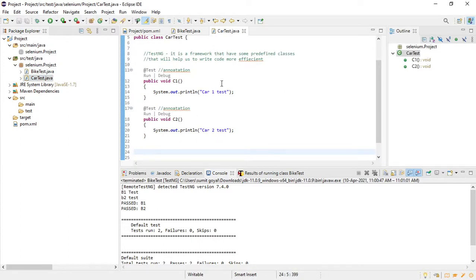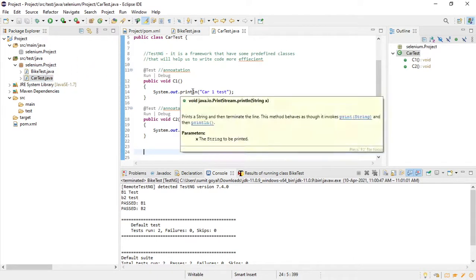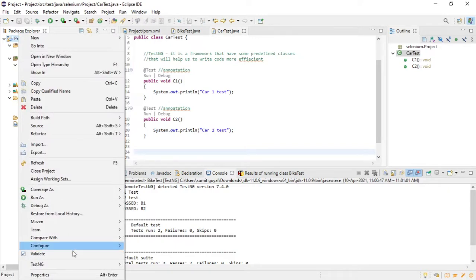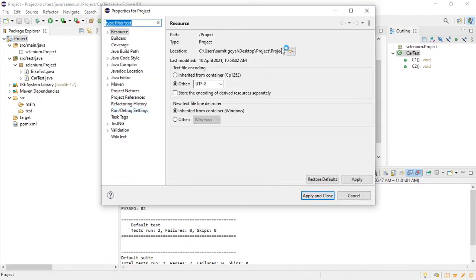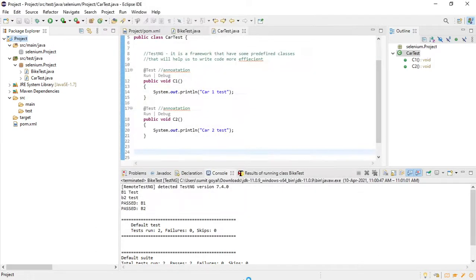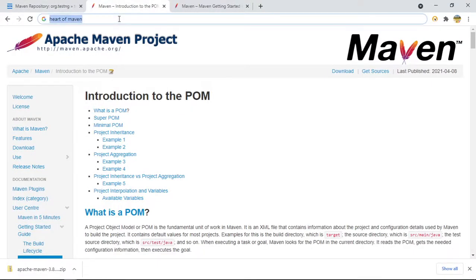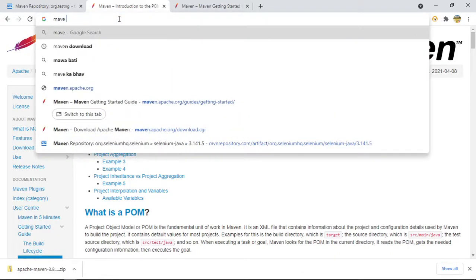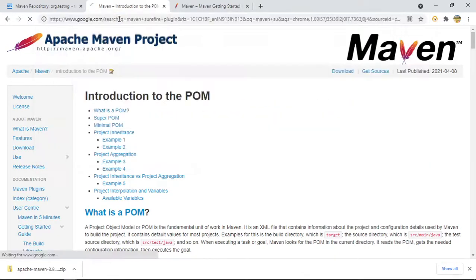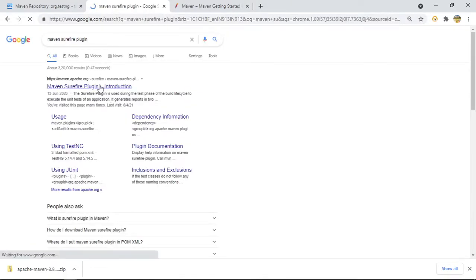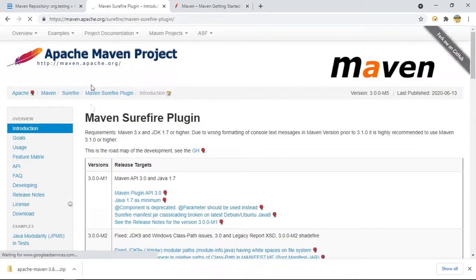Now, as we are working with Maven, I will try to run all the test cases from the command prompt. First, let's see where this project is present. And before that, for running our test cases, let us download one plugin. Maven has given us one plugin, let me search here, Maven Surefire plugin. This plugin will help us execute our test cases from the command prompt. First you have to get this plugin. Getting it is very simple. Go to this website and click on usage.